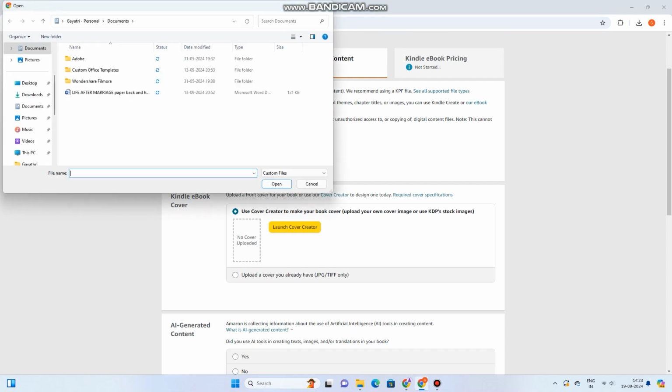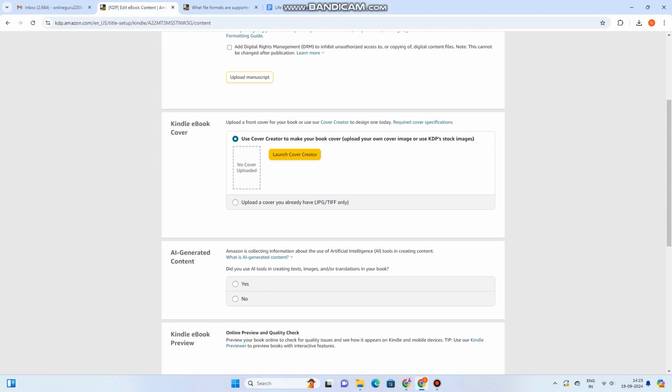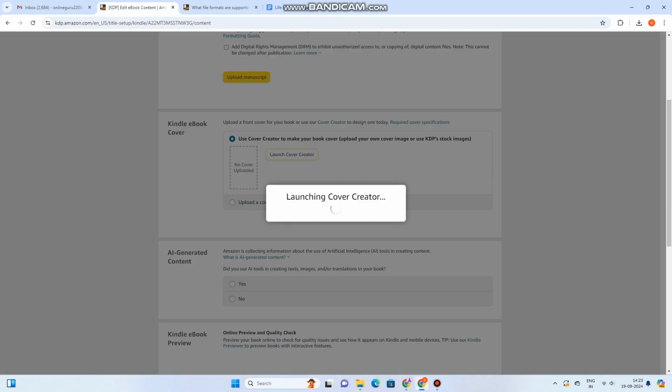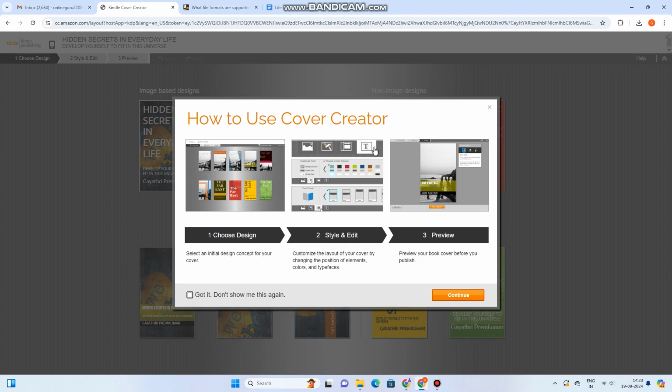Again, the alignment, everything will change according to this Kindle Create format. If any other minor change has to be done, like spacing, bold, or the font size and other details, you can check into it. So I'm selecting the file that I have kept ready, and once you select the file, you can just upload it in the manuscript. But as for now, my manuscript is not ready, so I'm not getting into that part.